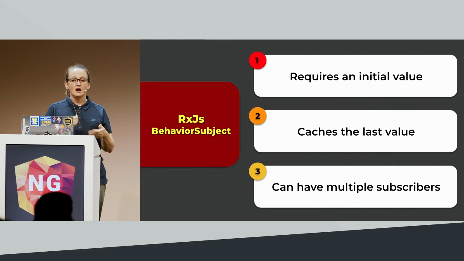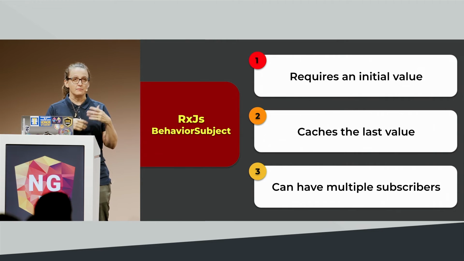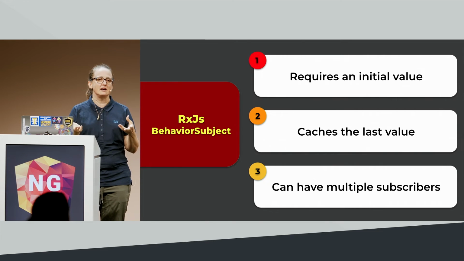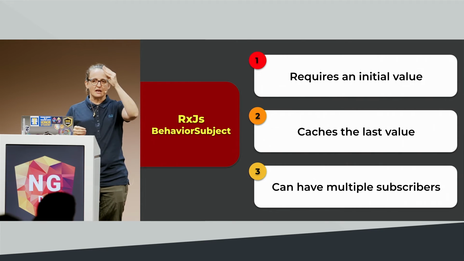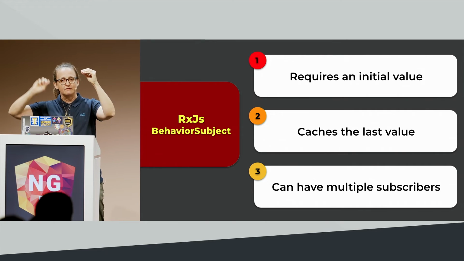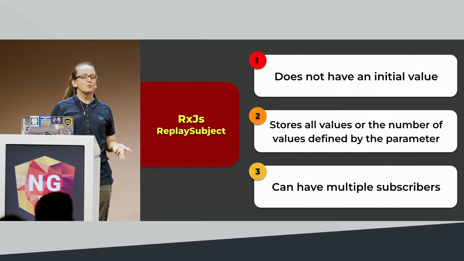A behavior subject does require an initial value, and it will cache the last value. That's great for something where whatever comes in needs to get that value, like a selected ID. If you set that, you want anything that subscribes after it gets set to also get that value until it changes. So it caches the last value and can have multiple subscribers. Then we've got replay subject.